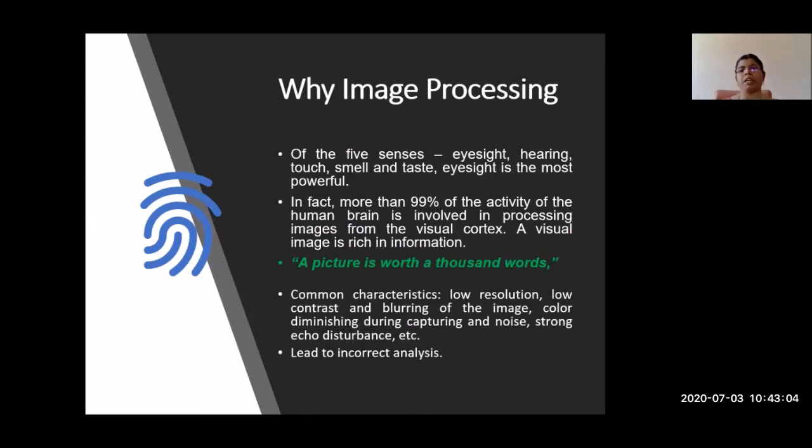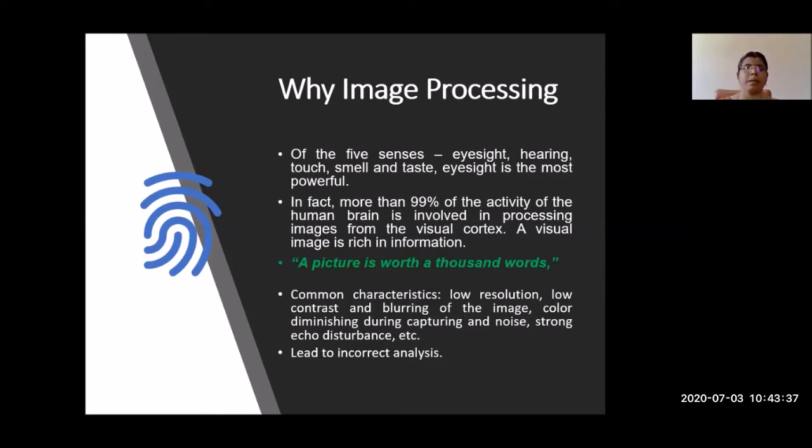We cannot see all things directly through our eyes, so we use tools like sensors or cameras to capture those images. For all other applications, we capture images through sensors or photographic cameras. Even so, the common characteristics of those images are low resolution, low contrast, blurring of the image, and color diminishing. This kind of noise will be there during the capturing of images.